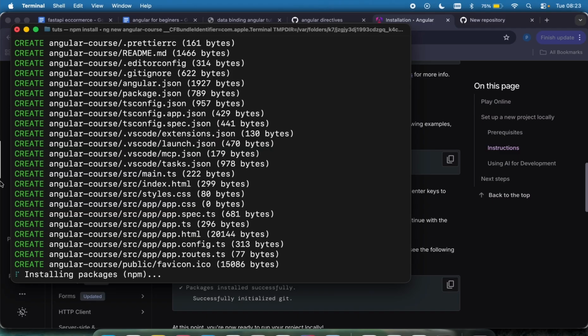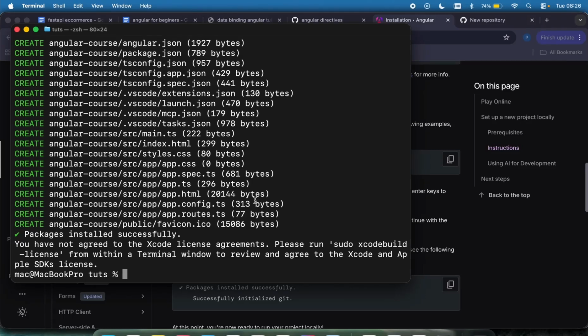So I'm going to wait for this to be installed. It's going to take some time depending on the speed of your network. And by the time that is done, I'm going to come back and I'm going to look at the file structure. I'm going to be explaining them one after the other. So as you can see, this has been created right here.